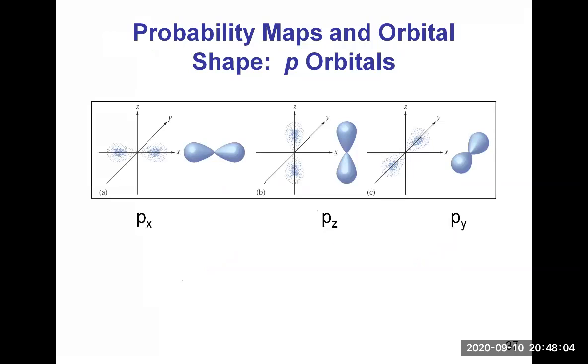This is the shape for the p orbitals. The p orbitals are made of 2 lobes, or we also call those dumbbell shape. There are 3 p orbitals. We know that there are 3 p orbitals in the p subshell, and that's the shapes of the 3 p orbitals. They have the same shape, but they are oriented differently. One is following the x-axis, the other one the z-axis, and the last one the y-axis.